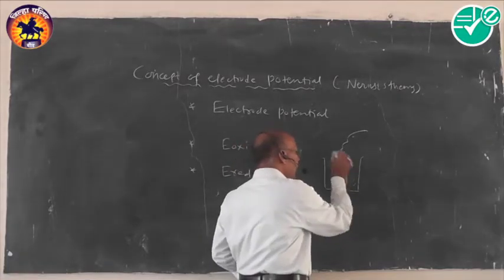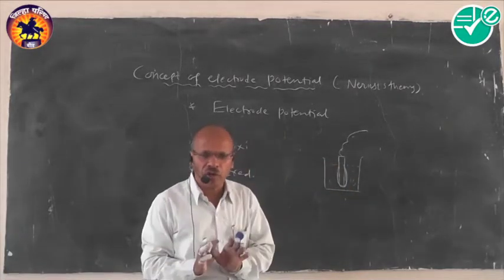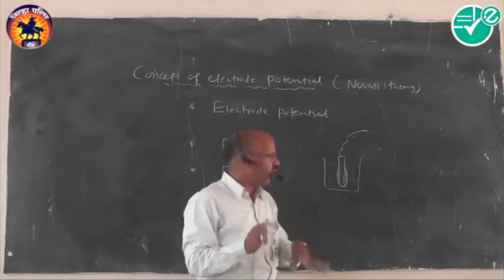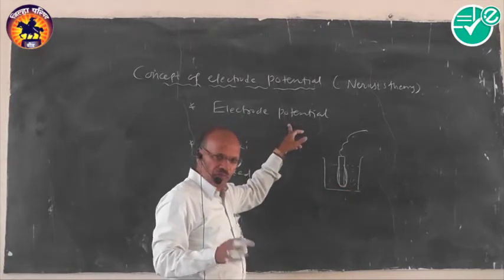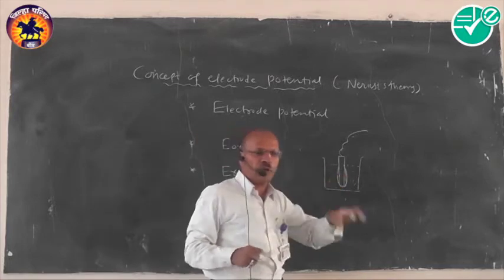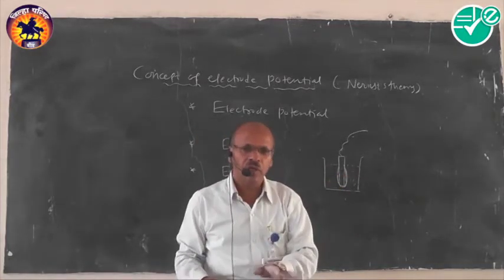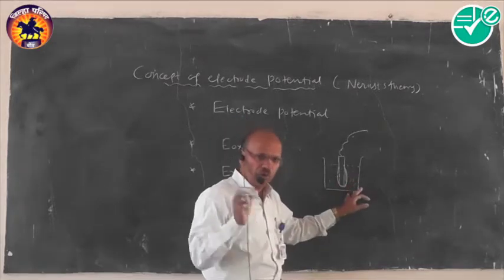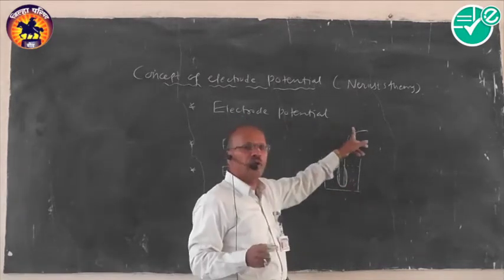So what is the difference in potential across the metal rod and the solution around it at equilibrium condition, we generally call electrode potential. Remember that it is the difference in electric potential across the metal rod and the solution around it at the condition of equilibrium, we generally call electrode potential.